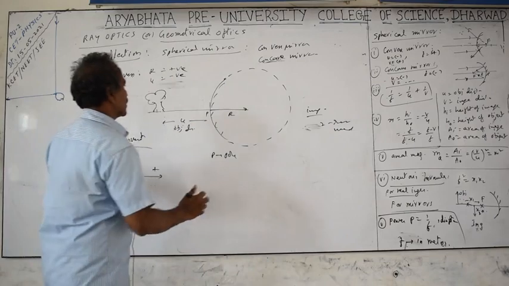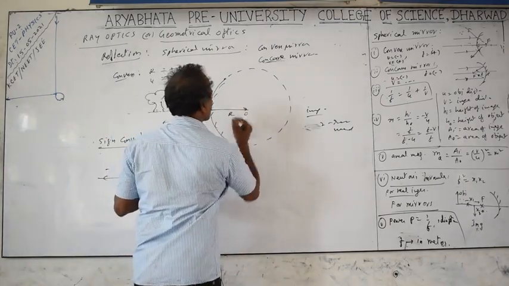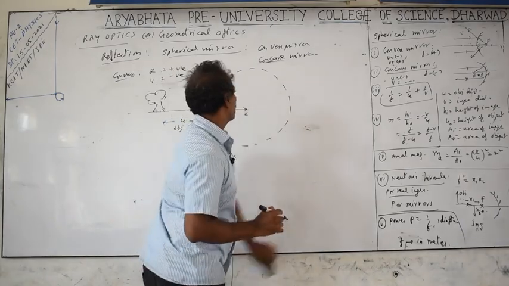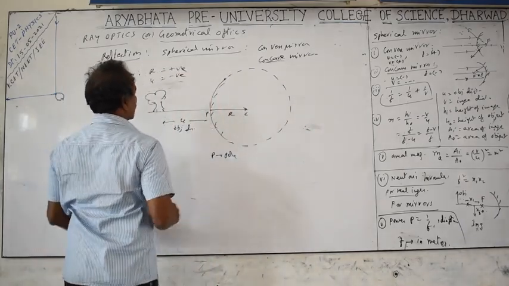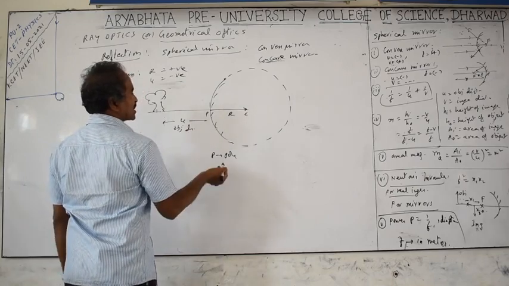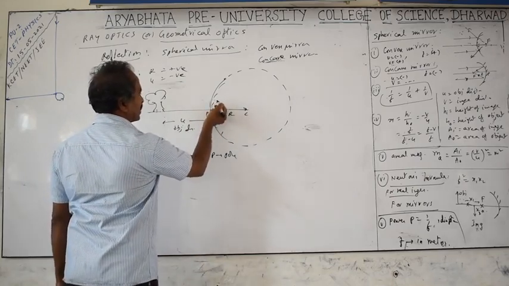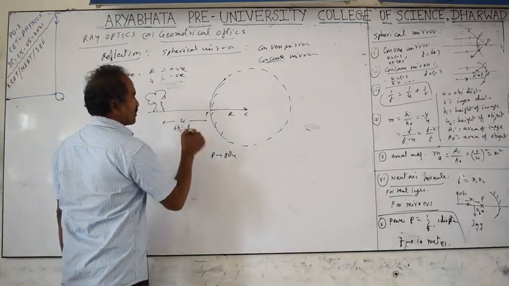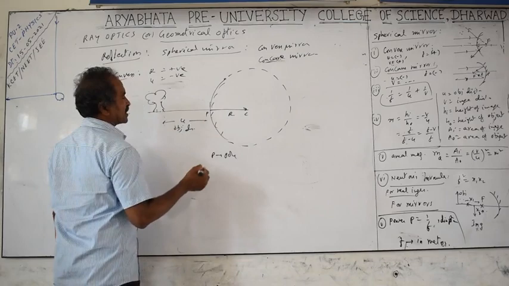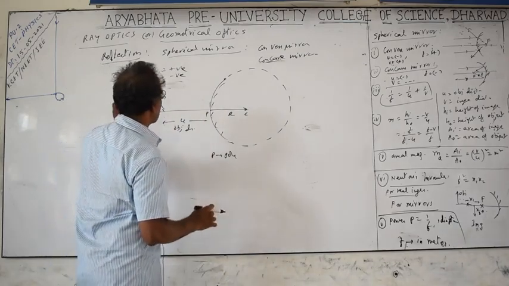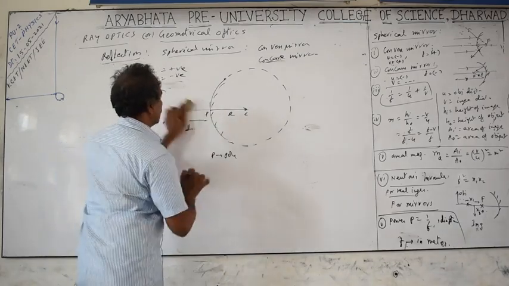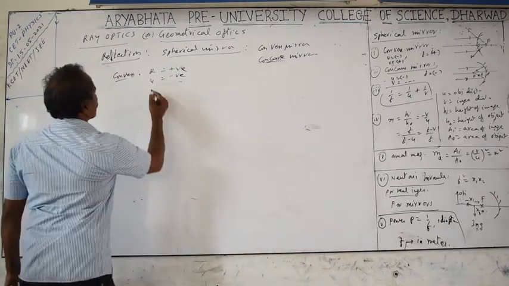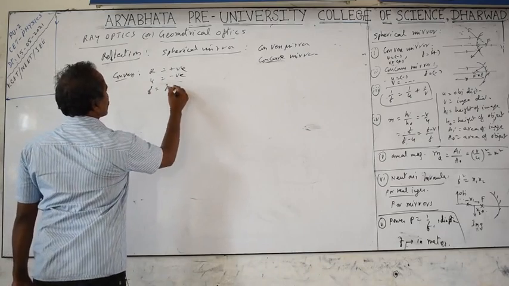The center of the sphere, or of this spherical surface, is called the center of curvature. For the center of curvature, we take the symbol C. There are the radius of curvature, center of curvature, and pole. After reflection from the mirror, the light rays may appear to meet at some place. The place where two or more light rays meet is where you will get the image, and its distance from P is called the image distance. That I will discuss again later. It is called the focal length.